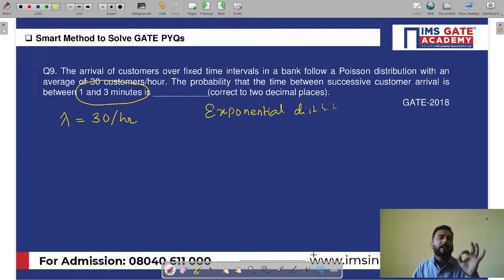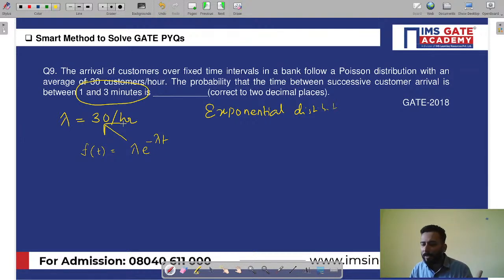So my dear friends, here you need to know, in maths also you study distributions. The distribution for the exponential one is lambda e raised to minus lambda t. Yes or no? Sir, what is lambda? Lambda is the same that I have written, which is 30 per hour. Got it.